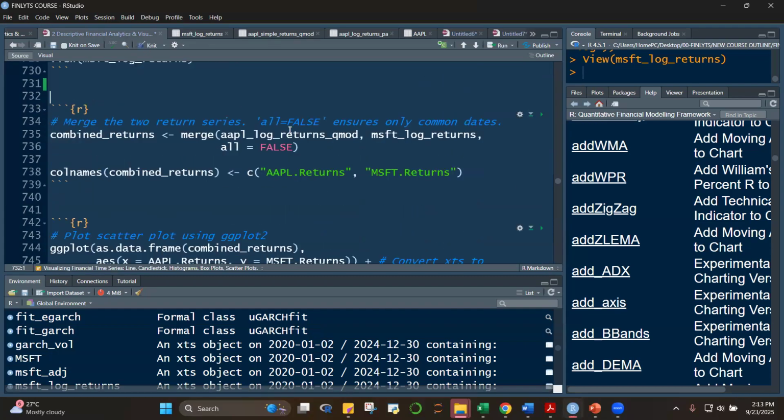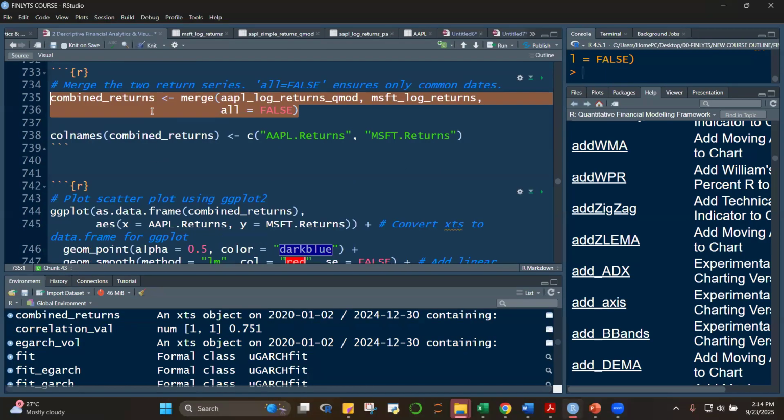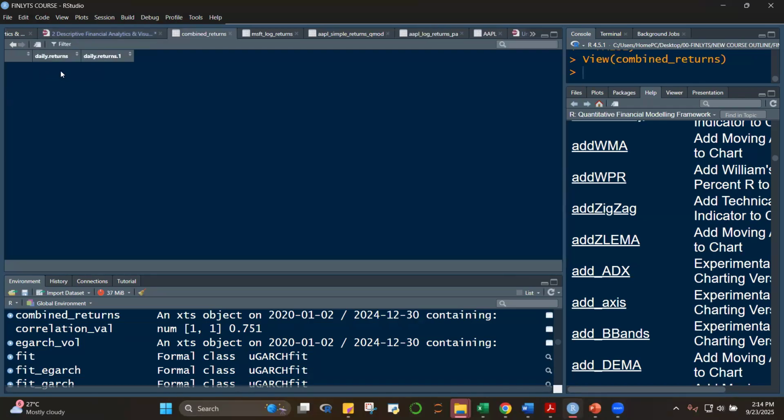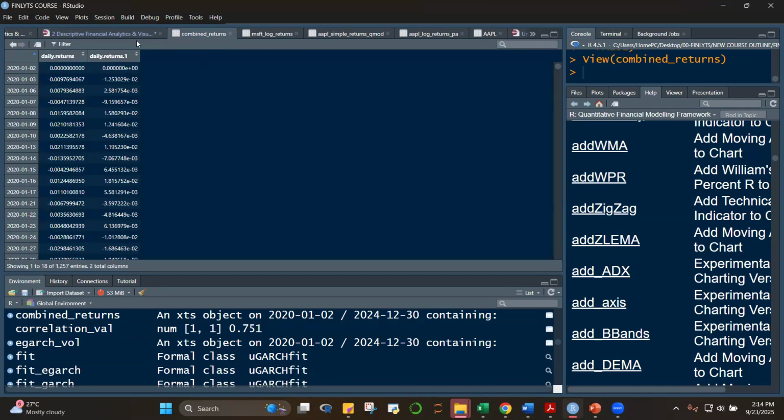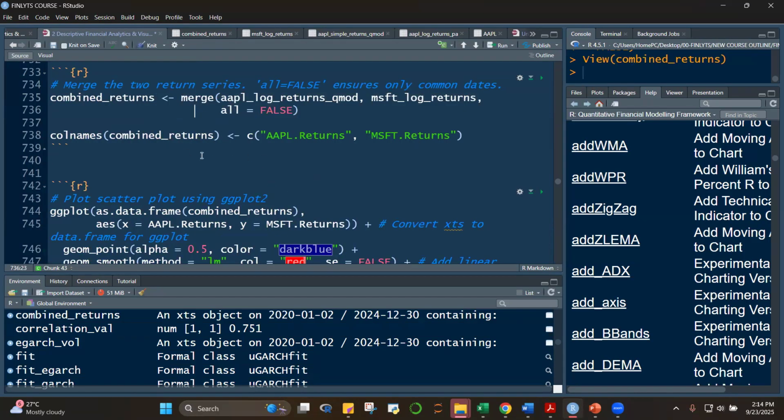So we merge the two objects, Apple log returns and MSFT. Notice that we can do this because they're both XTS objects. This is now our combined returns. Print. Daily returns was not a good column name, so we give it a column name here: column names of combined returns, Apple returns and Microsoft returns.